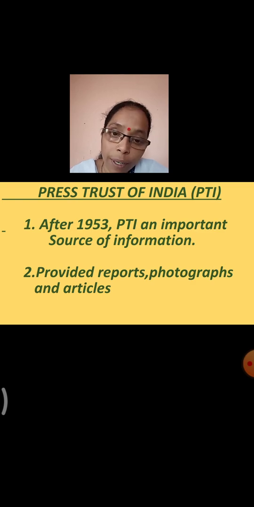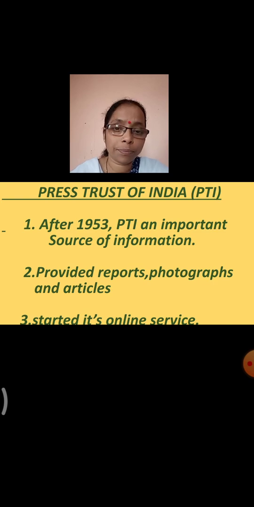So how did it prove to be useful? About those past events, it provided the reports of the happenings of those events, then also the photographs of those particular events, and also the articles written on those events. So in this way, Press Trust of India has proved to be helpful.